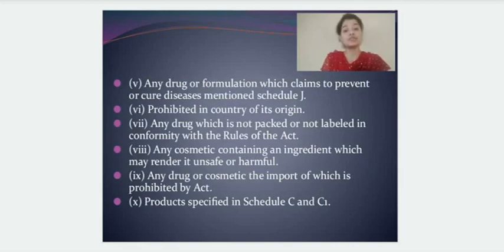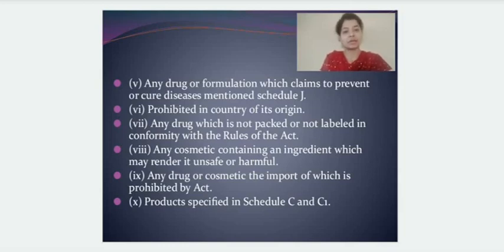Any drug which claims to either prevent or cure diseases which are mentioned in Schedule J is also prohibited from getting imported in India. Now, Schedule J is a new terminology for you. Basically, there are certain schedules to the Act as well as to the Rules, and these schedules are certain categories, you can say.